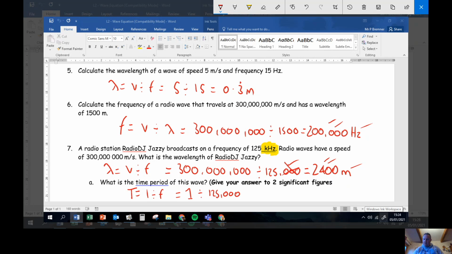So 1 divided by 125,000. You do that on your scientific calculator, it'll give you 8 times 10 to the minus 6, and that's in seconds. So 1 for spotting it's 125,000, 2 for getting the right number on your calculator, and 1 for getting the seconds, which is the units, correct.